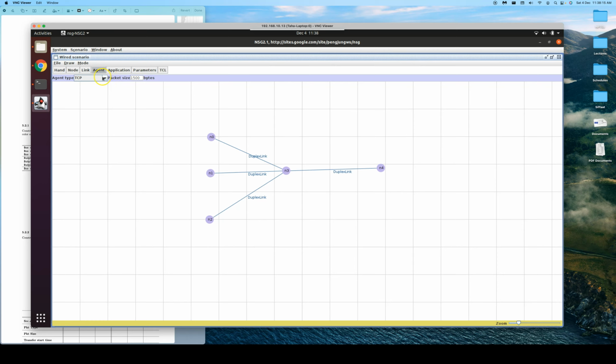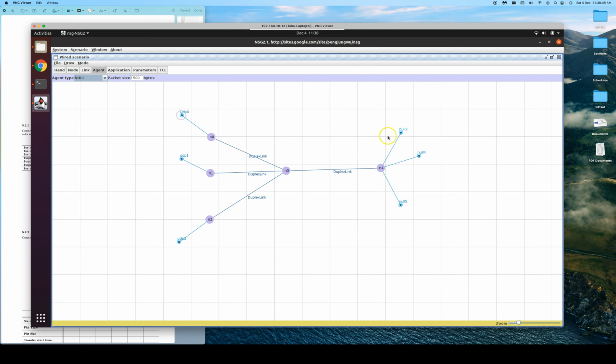We get to the agents, and let's use UDP for all 3, and keep the default 1500. 1 UDP here, another UDP here, and a third UDP here. And let's add the corresponding UDP receivers, all of them at the same destination: the second one, and then the third one.